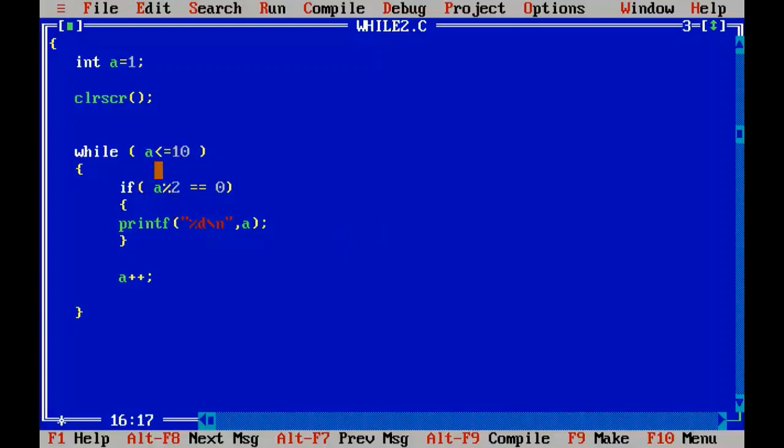First time when a has got value 1, 1 mod 2 not equals to 0, so a will not be printed and a will be incremented to 2. Is 2 less than or equal to 10? Yes. 2 mod 2 is equal to 0, so we'll get the value of a.